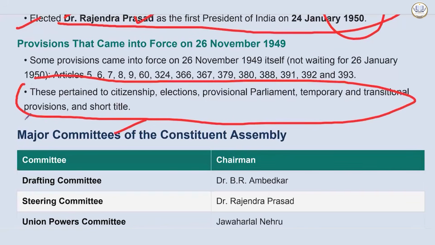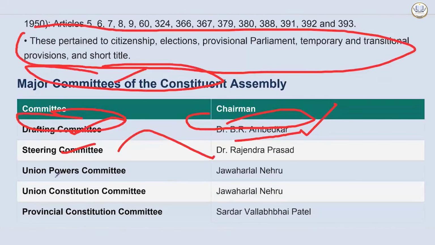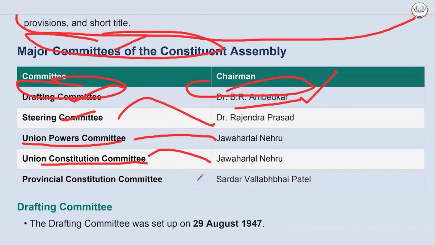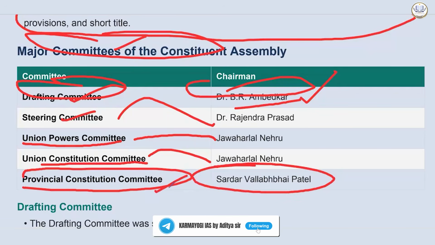Now, there were some major committees of the Constituent Assembly. The first one and the most important one was the Drafting Committee, Prarup Samiti in Hindi, headed by none other than Baba Sahab, Dr. Bhim Rao Ambedkar ji. And then comes the Steering Committee. It was headed by Dr. Rajendra Prasad. The Union Powers Committee was headed by Jawaharlal Nehru. The Union Constitution Committee was also headed by Pandit Jawaharlal Nehru, no doctor. Then the Provincial Constitution Committee by Sardar Vallabhbhai Patel.